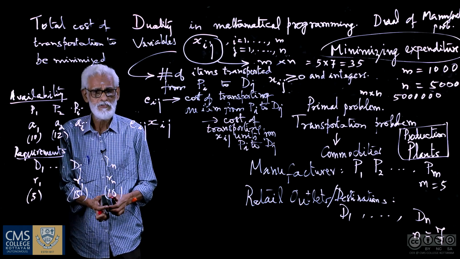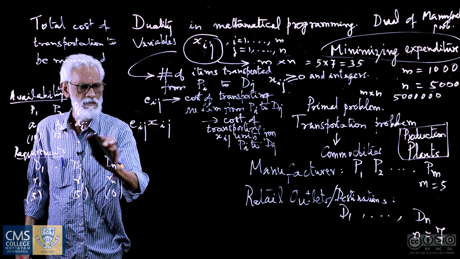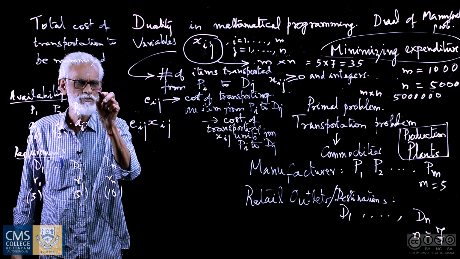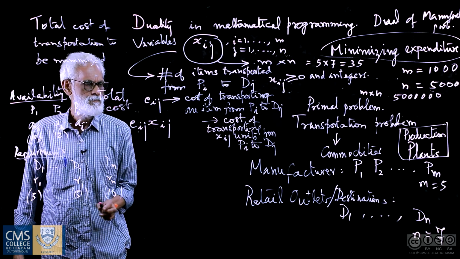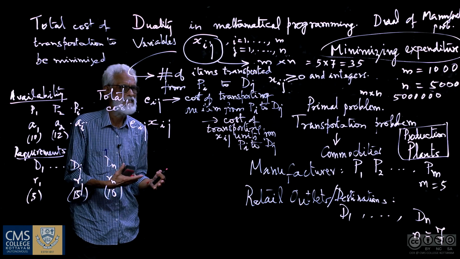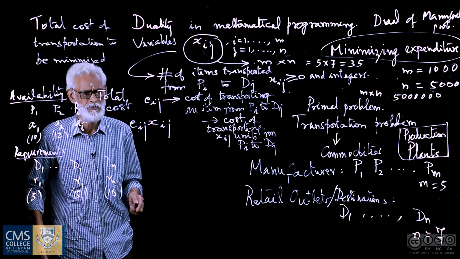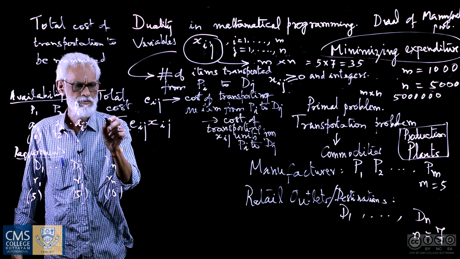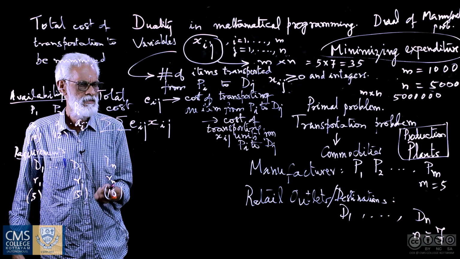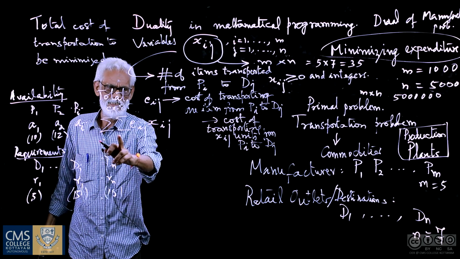But then what is the total cost of transportation? That means the amount that the manufacturer has to spend for transporting the available items to the various destinations. This stands for summations.